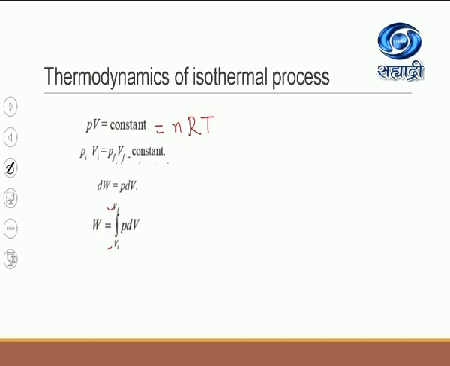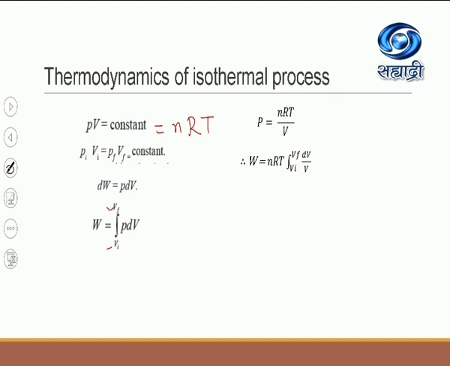So the lower limit of integration should be Vi, and the upper limit of integration should be Vf, and we are integrating P dV. Now I am again using the basic equation of state, and from that I am substituting P equal to nRT divided by V. So our equation for W with this substitution will be W equal to nRT times the integral of dV upon V, with the limits of integration from Vi to Vf.